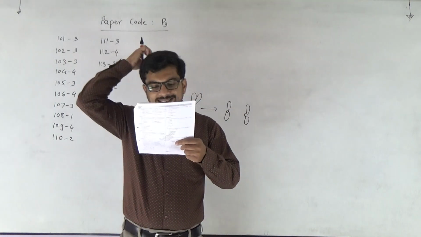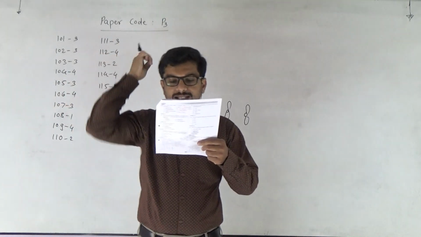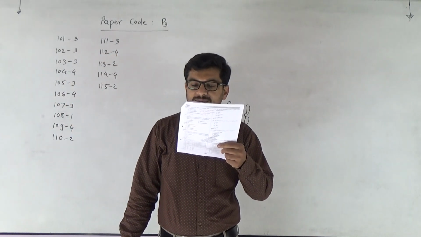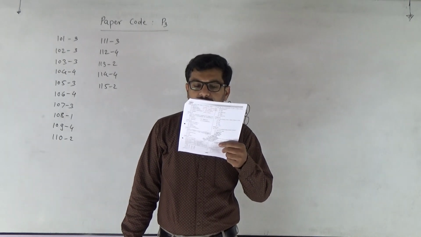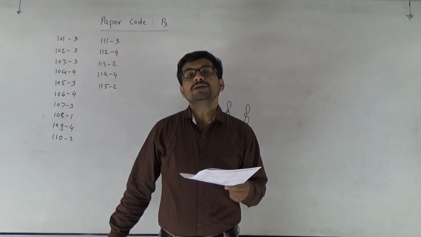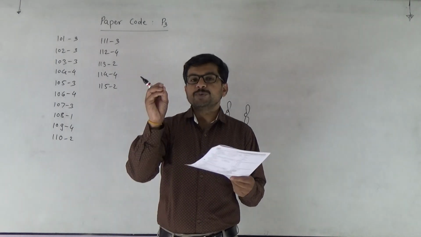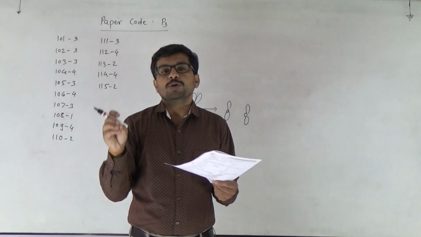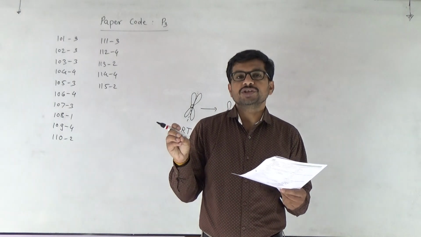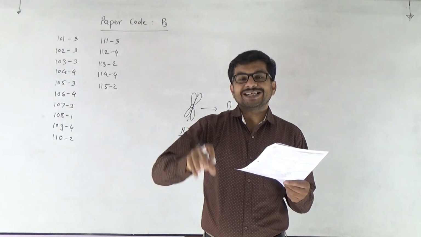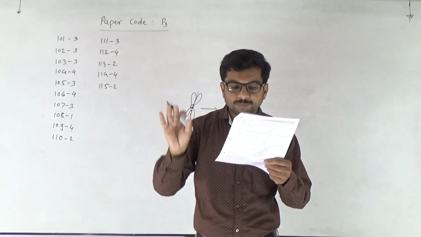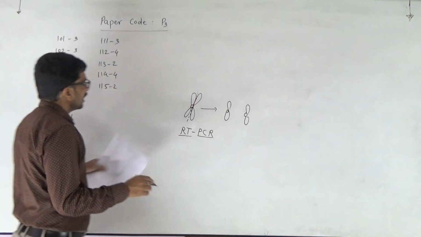Next, 116. When gene targeting involving gene amplification is attempted in an individual's tissue to treat the disease, then it is called gene therapy. If a particular gene in the body of that particular organism is defective, then the gene is corrected there by using gene therapy. So 116, third one.